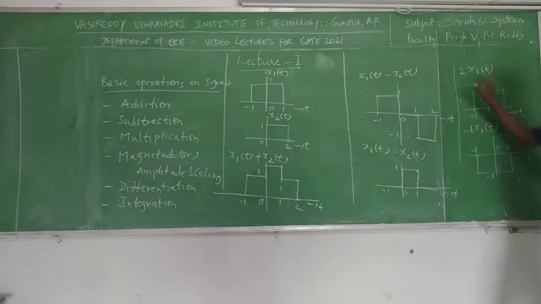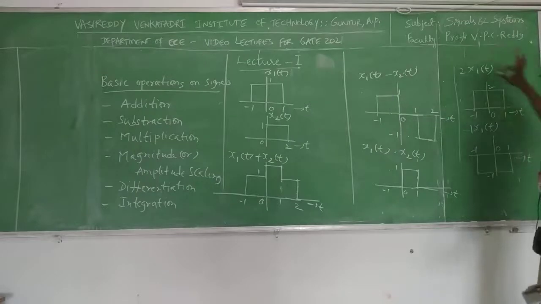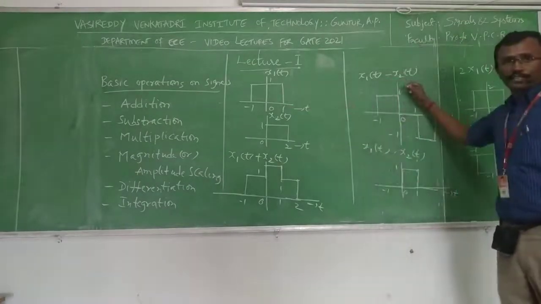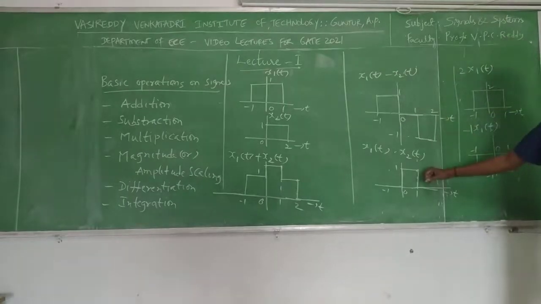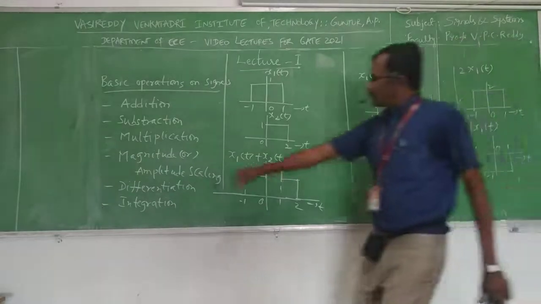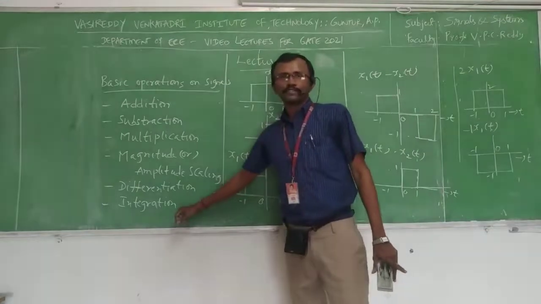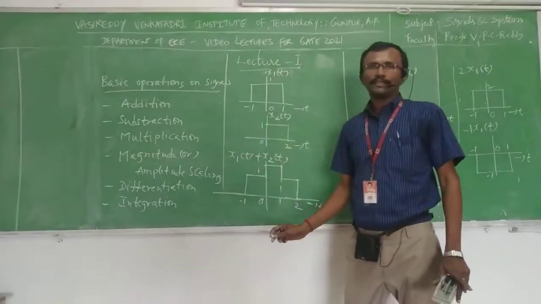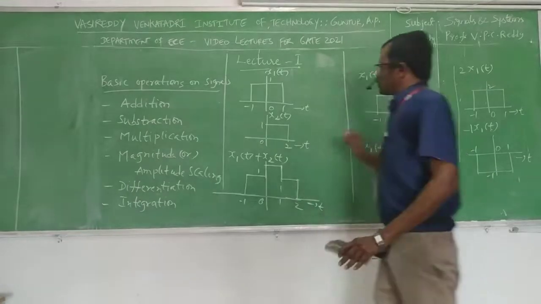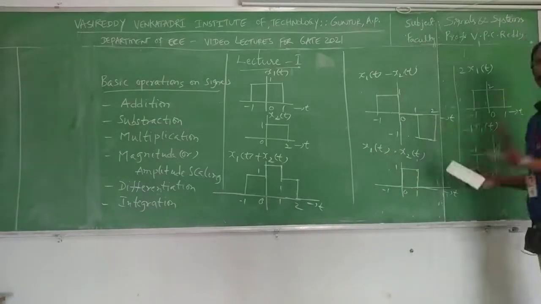reversal. So these are the 4 basic operations related to signals. This is signal addition, here it is signal subtraction, next one is signal multiplication, and the last one is magnitude or amplitude scaling. If the scaling factor is -1, this is also called magnitude or amplitude reversal. We will discuss these operations once we study basic signals. What are the basic signals? Like step signal, ramp signal, impulse signal. So next we move on to basic signals.